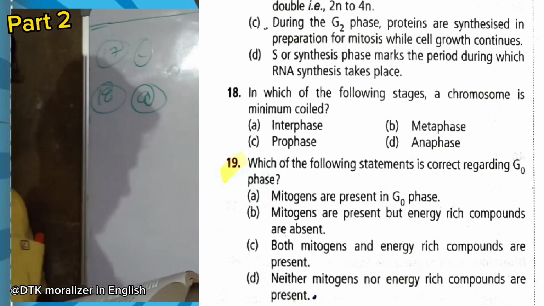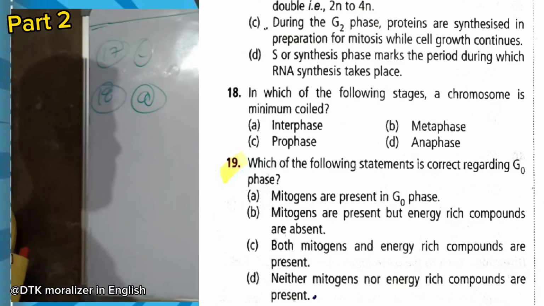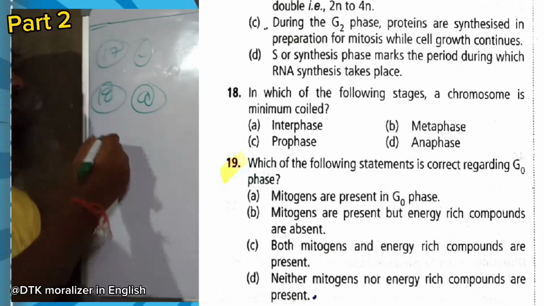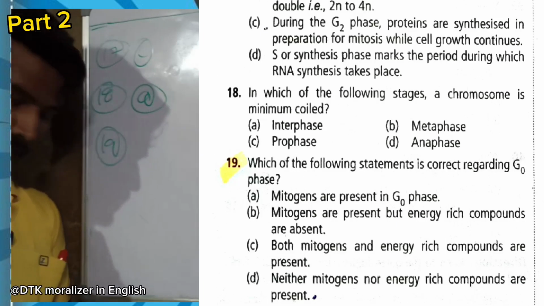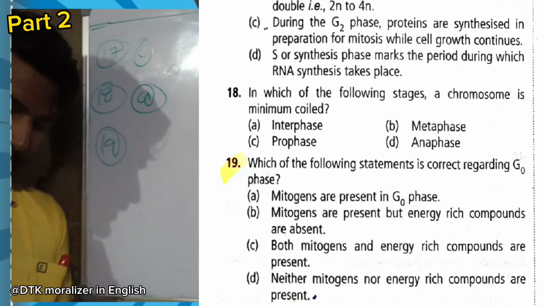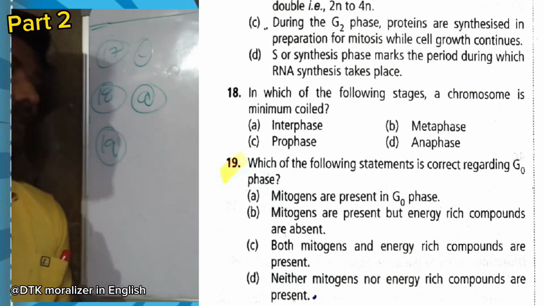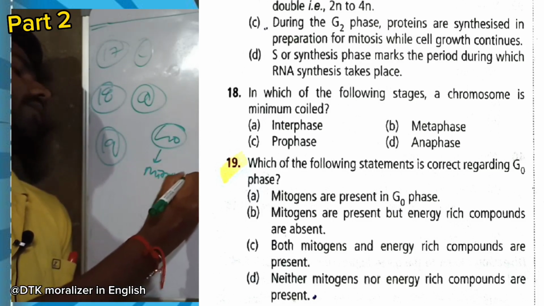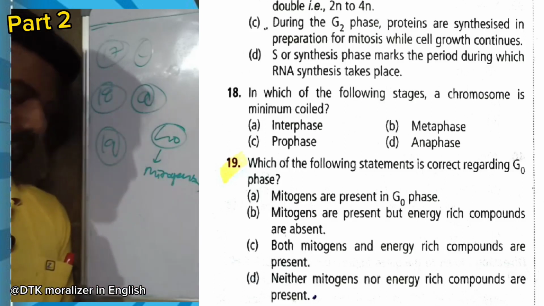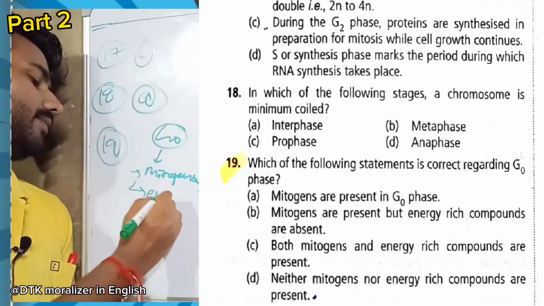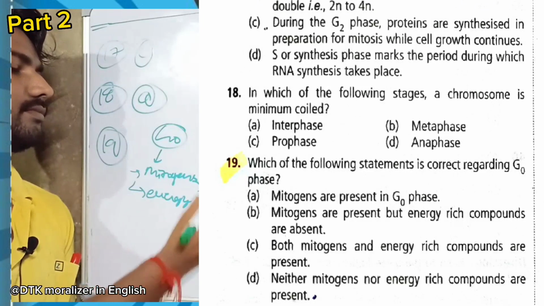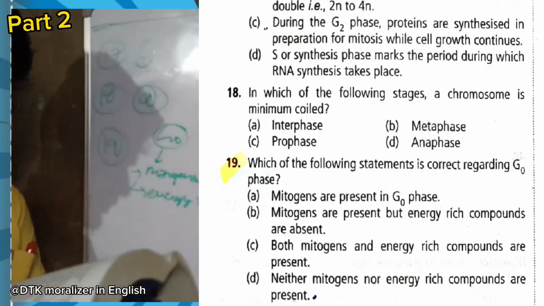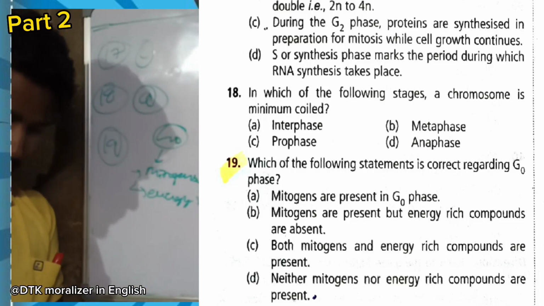19th question. Which of the following statements is correct regarding G0 phase? Mitogens are present in G0 phase. Mitogens are present, but energy rich components are absent. Both mitogen and energy rich components are present. D, neither mitogens nor energy rich compounds are present. In G0 phase, there are no mitogens and no energy rich compounds. Here option D is correct.